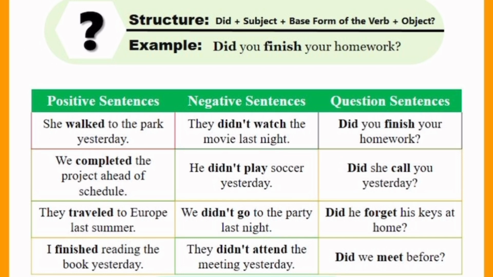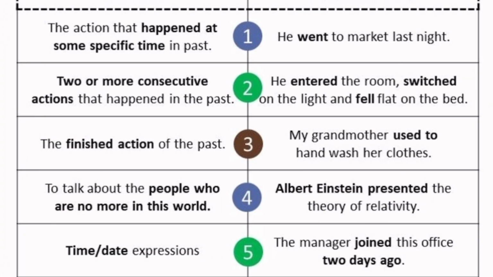He didn't play soccer yesterday, not "he didn't played." Did you finish your homework? Not "did you finished." Did she call you yesterday? Not "did she called you." But if it is the positive sentence, you must add those past tense markers: worked, completed, traveled, finished.